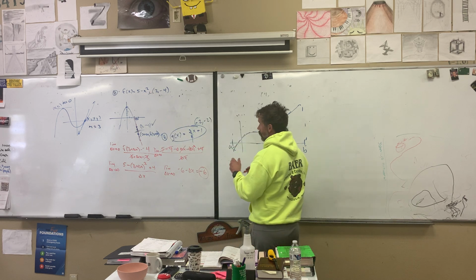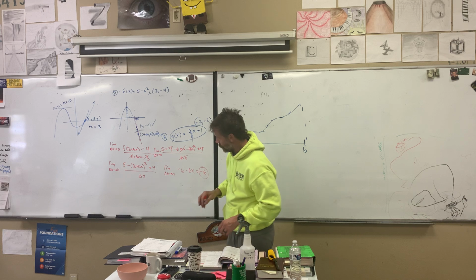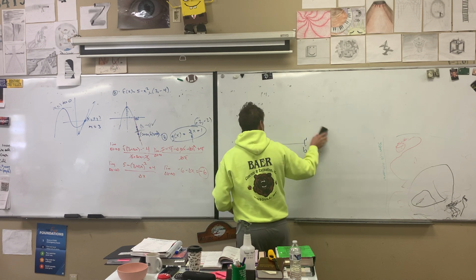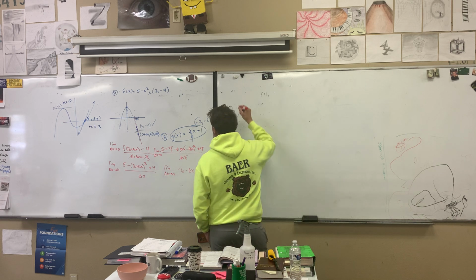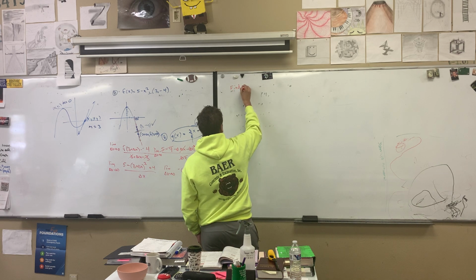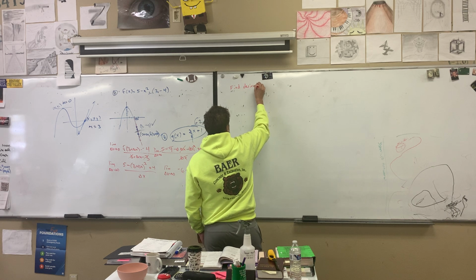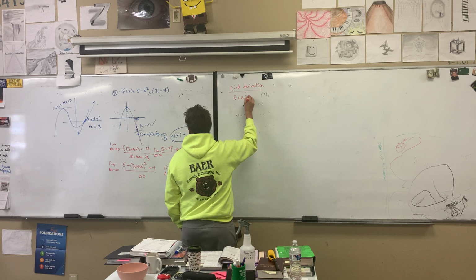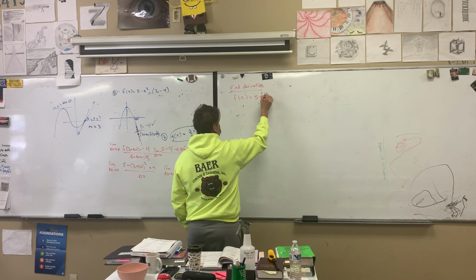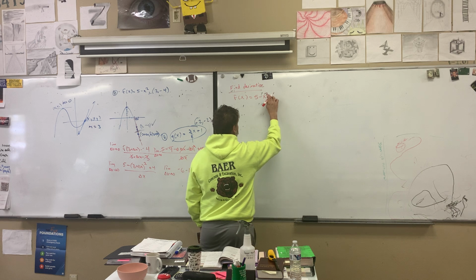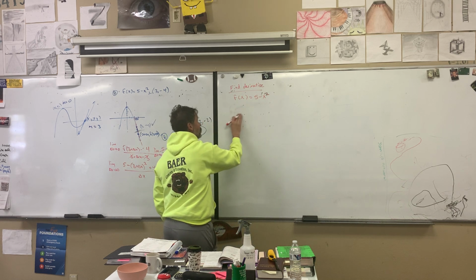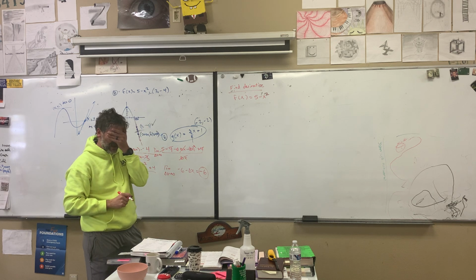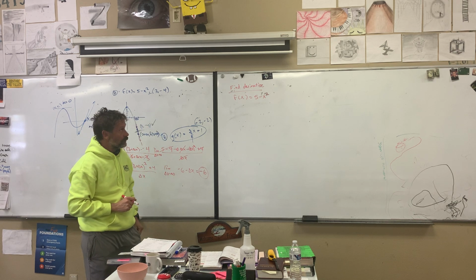So let's actually just find the, looking for erasers over here. Okay, here's an eraser. Let's do this one again. If I just said find the derivative of f of x, 5 minus x squared, we can see it relate. I'm telling you it's supposed to be negative 2x. Alright, that's what it's supposed to be.